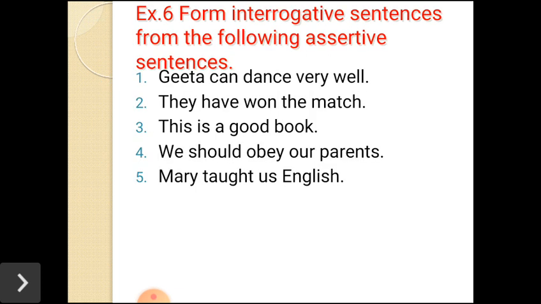Exercise C6. Form interrogative sentences from the following assertive sentences. Here we have 5 assertive sentences. We have to form interrogative sentences. Means from the assertive sentences, we have to make interrogative sentences, that is, question sentences. First example I will give you. Geeta can dance very well. So here can is an auxiliary verb, dance is the main verb. So the auxiliary verb will come first. Modal auxiliary can. So, can Geeta dance very well? Can Geeta dance very well? Question mark. So this is the way you can make another sentence also.